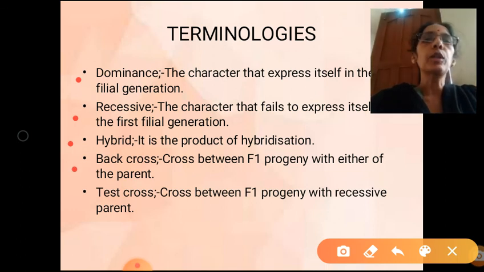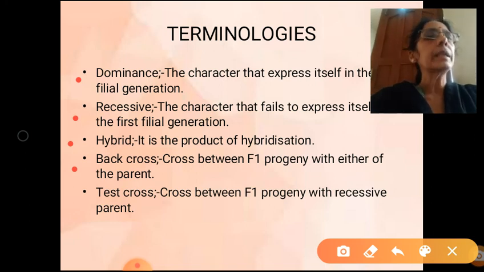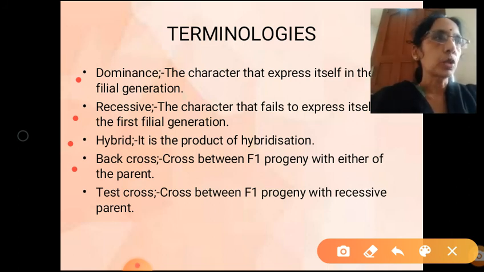Next is about back cross. Back cross means crossing the F1 organism with either of the parents. For example, you have taken a tall plant crossed with a dwarf one. So tall male parent, let us consider, that is parental generation.